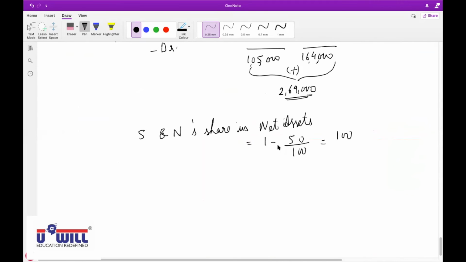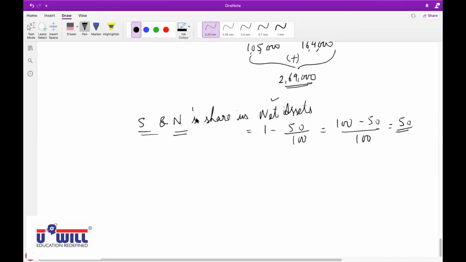So 1 minus 50 by 100, the remaining 50%, would be the share of Shivani and Neeraj in the capital, that is net assets. So if we multiply by the reciprocal, what should be the total capital?